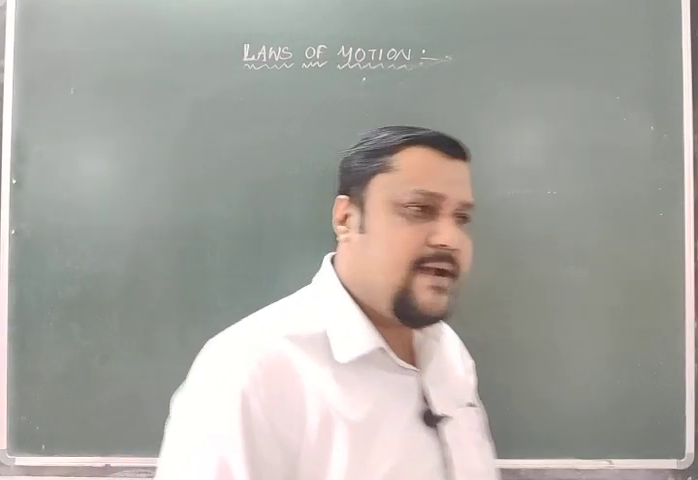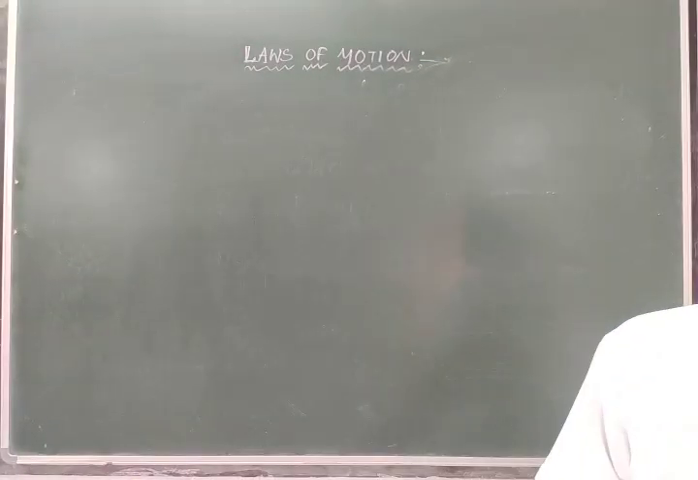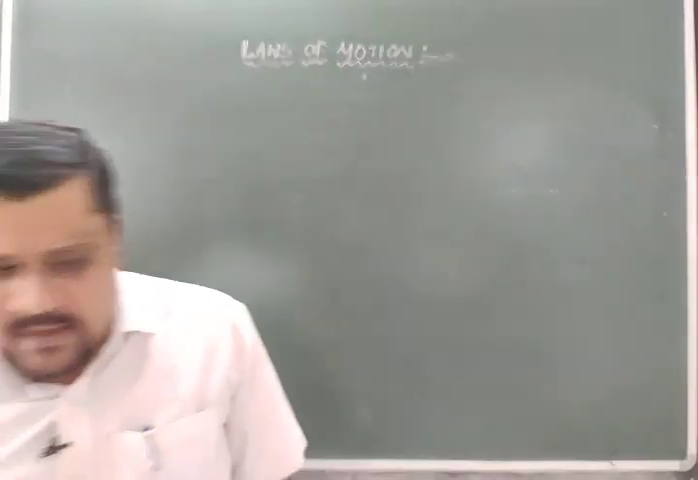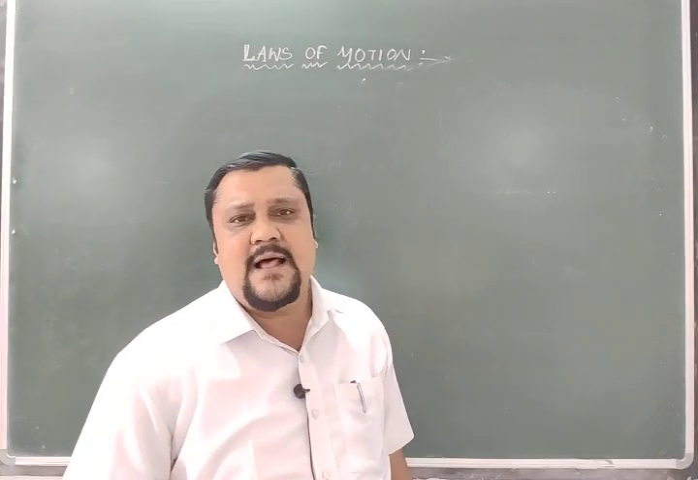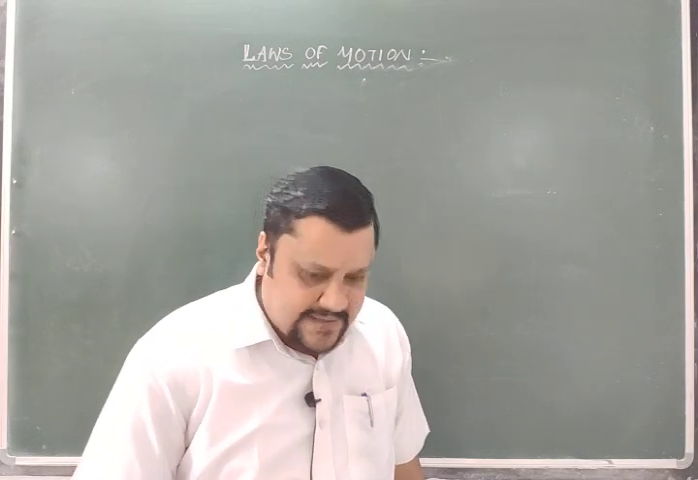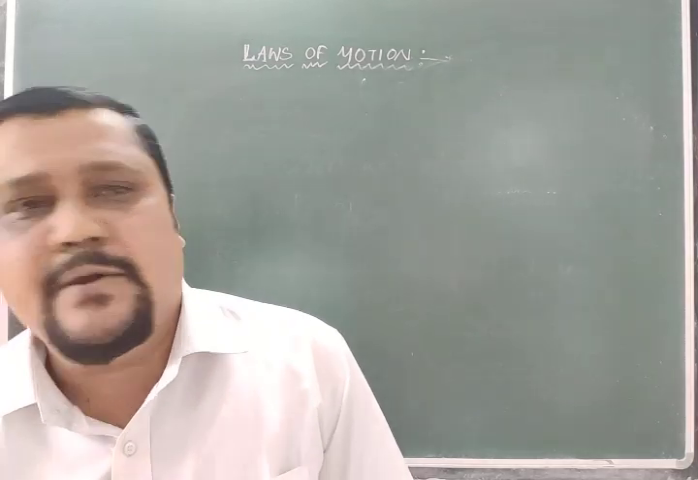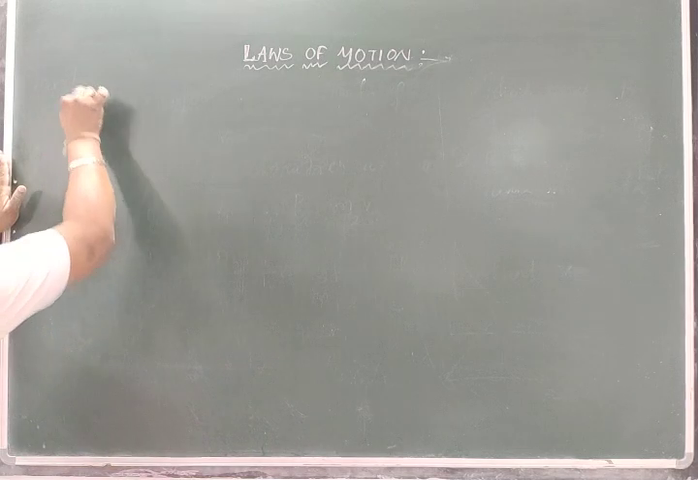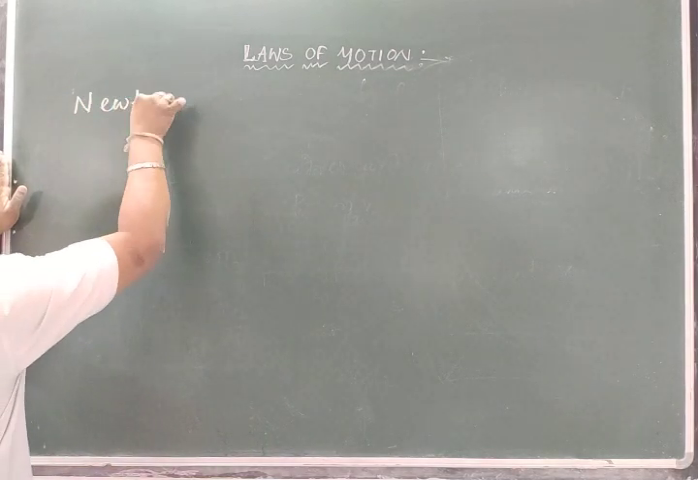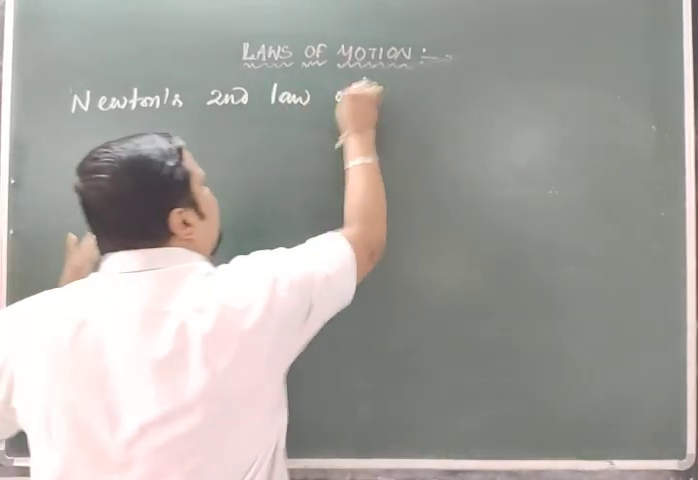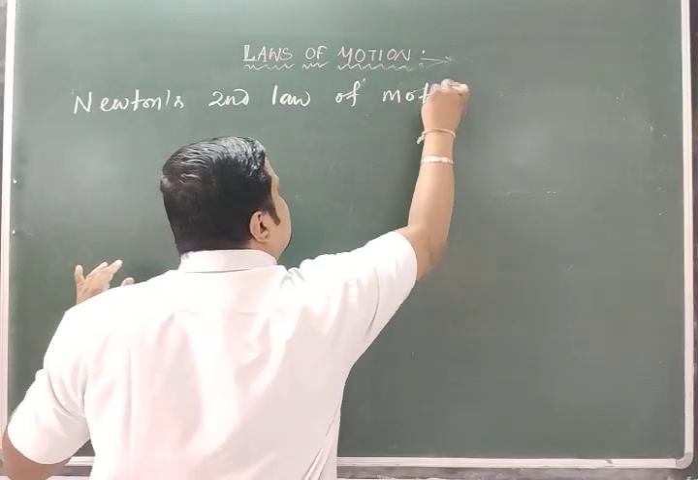And what is this linear momentum? It is the motion possessed by a body or the motion contained in the body. Larger is the mass, larger is the momentum; larger is the velocity, larger is the linear momentum. So with this idea, now we will switch over to the second law of Newton, that is Newton's second law of motion.